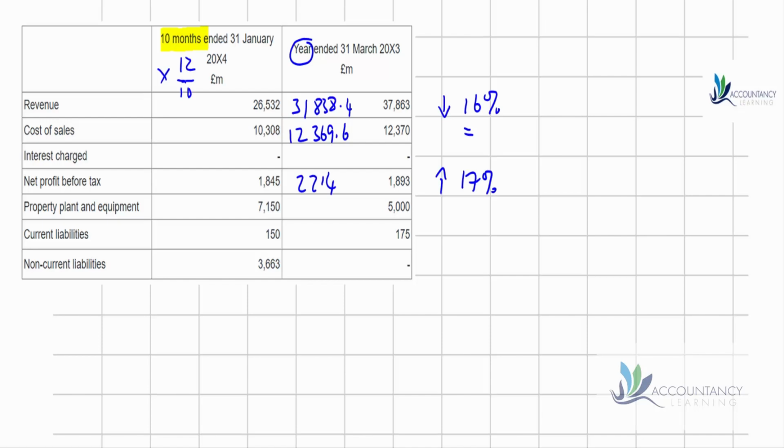And then for our net profit before tax, so again, if we apply the 12 months, we get profit of 2,214, which is 17% bigger than last year. So again, that just doesn't stack up at all, does it? So if revenue's going down, but our costs are going up, we'd be expecting to make less profit, not more. So again, not really sure what's going on here, but yeah, there's definitely a clear audit risk that this just doesn't make any sense. So either revenue is understated or costs are overstated, but certainly it looks as if profit's going to be overstated.